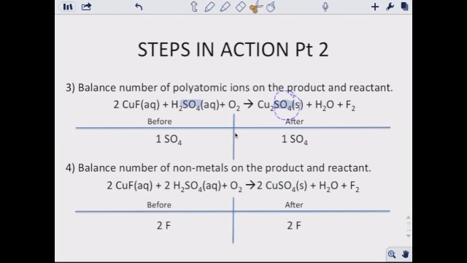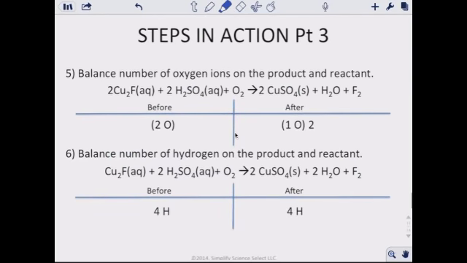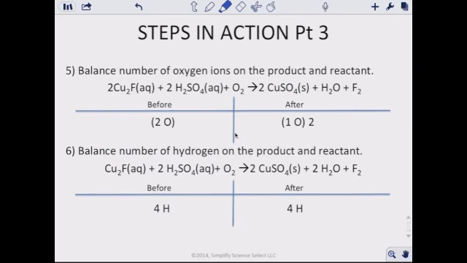So we're talking about our fluorines, our chlorines, all of those guys. And so when we're looking at this, we see we have 2 fluorines, because remember that 2 distributes, so 2 fluorines. And on our product side, 2 fluorines. So hey, they're balanced too. Let's keep going. And then we balance the number of, and remember these can go back and forth.